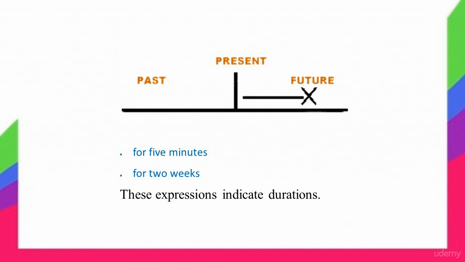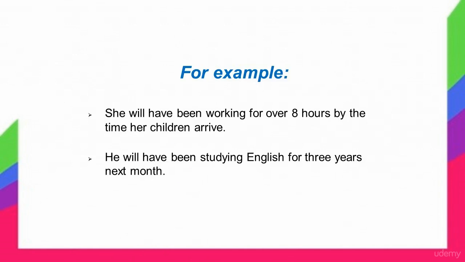It is used to show that an event will continue up until a particular event or time in the future. It is mostly used with an expression such as for 5 minutes and for 2 weeks. These expressions indicate durations. For example, she will have been working for over 8 hours by the time her children arrive. He will have been studying English for 3 years next month.